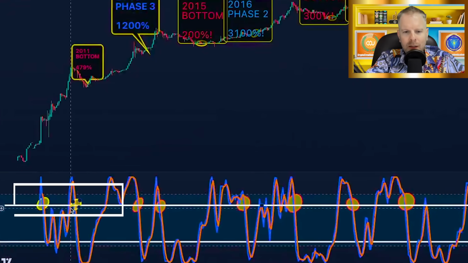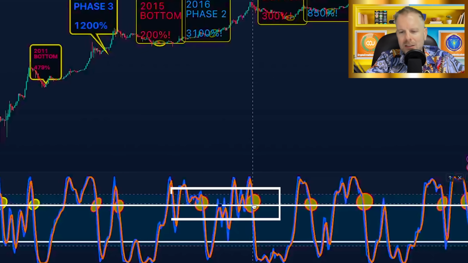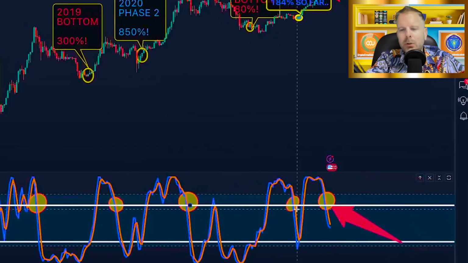We had the 2011 cycle. We had the 2014 cycle. We had the 2018 cycle. We had the 21 cycle. And this cycle we're in now, precisely 2 times, crossing down through.